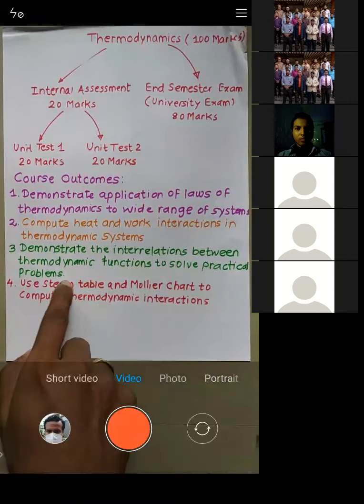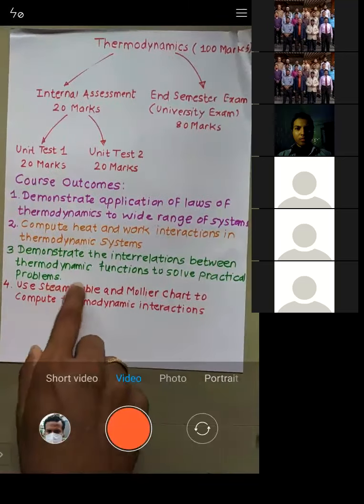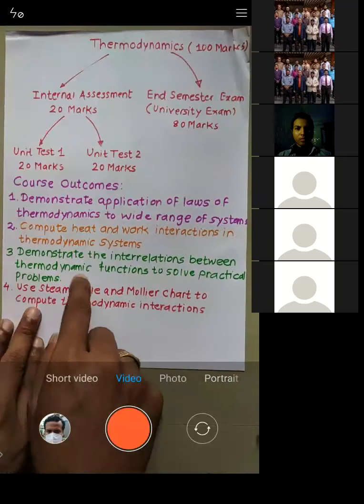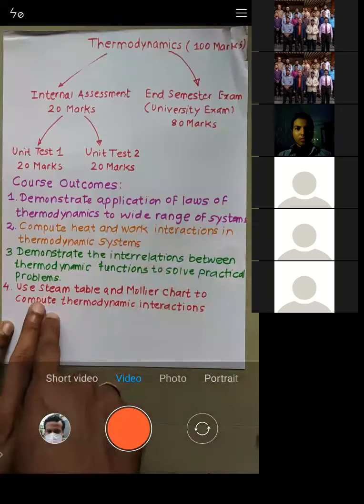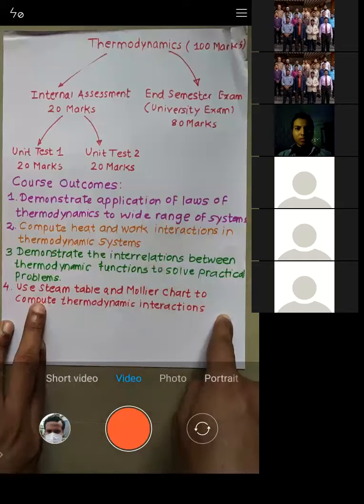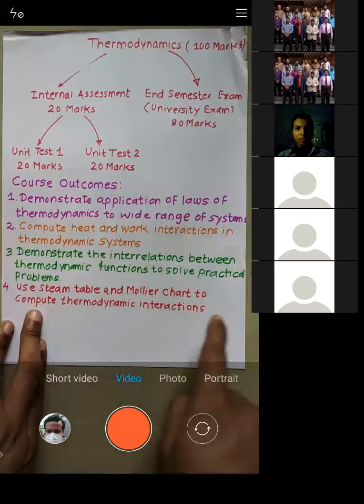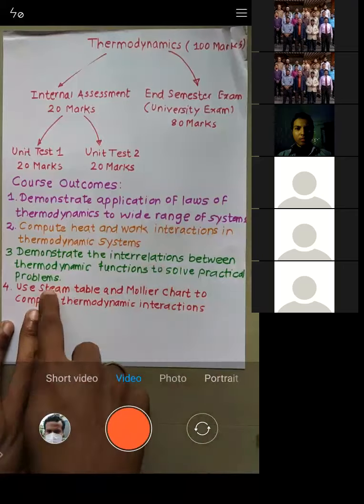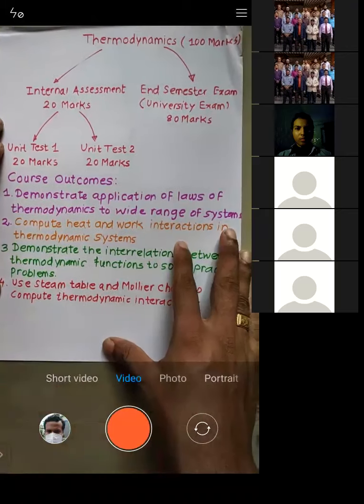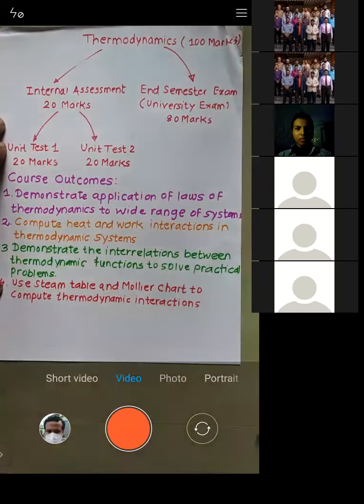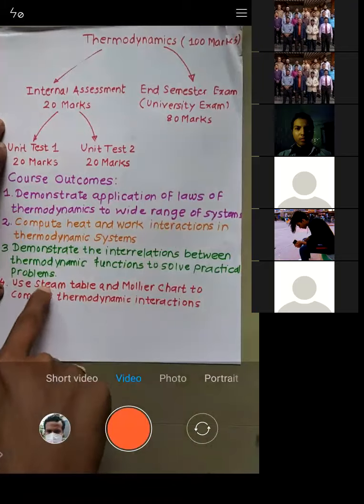So what will the steam table give you? If the pressure is 2 bar, at what temperature will the water begin to boil? If the pressure is 3 bar, at what temperature? At 4 bar, at what temperature? Everything is mentioned in the steam table. Is that okay, all of you? Yes, sir. That is the reason why the steam table is required.